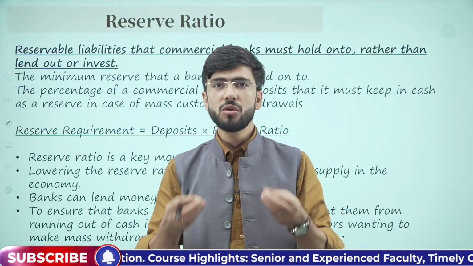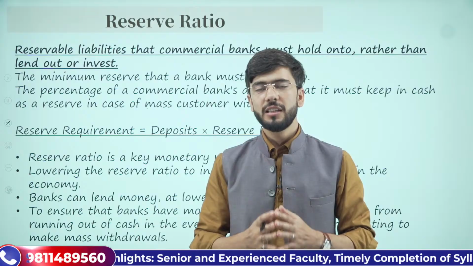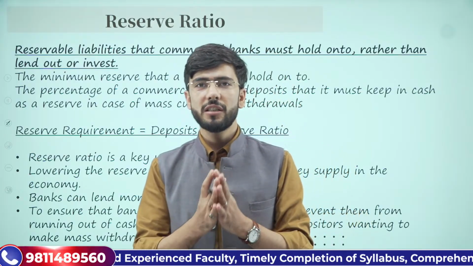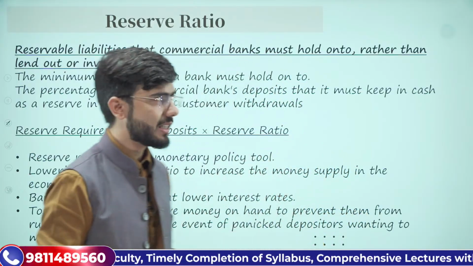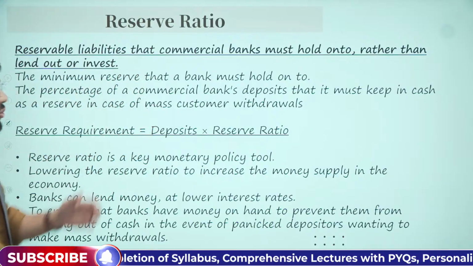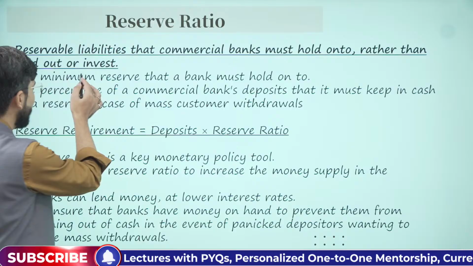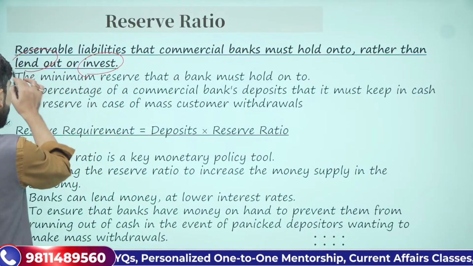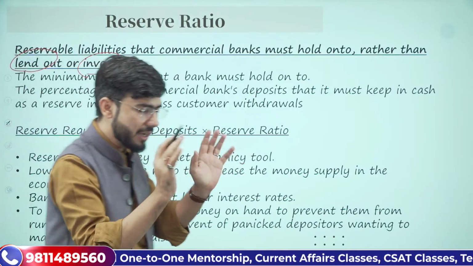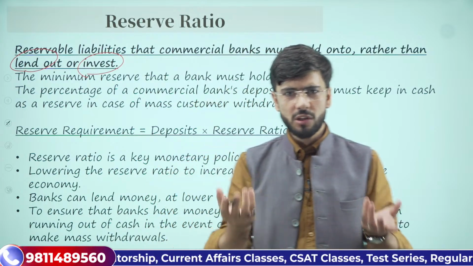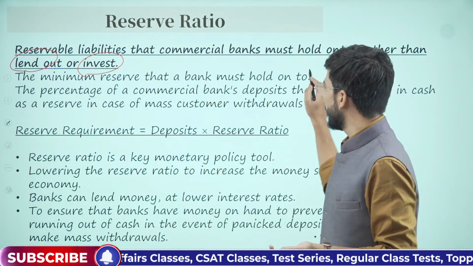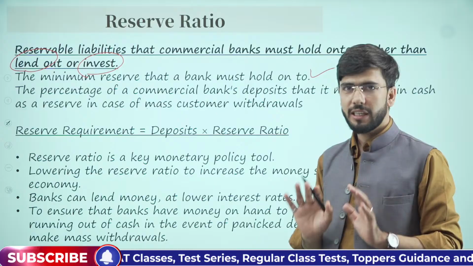Now, in order to survive these setbacks, there is the system of fractional reserves. Now, once we understand this, that is the reserves which banks must hold with themselves and should not invest them or should not lend this amount of money into the market. Now, once we understand this, there is a minimum reserve which should be kept.